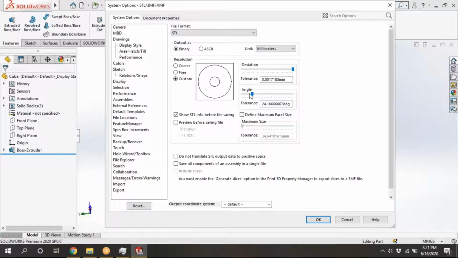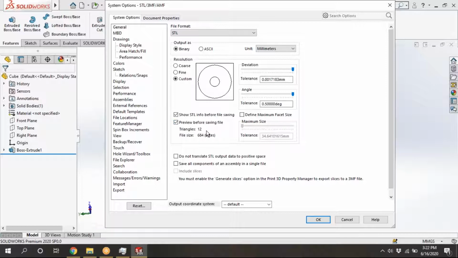And the angle also. See here, I am changing. Less tolerance in the angle means the part surface quality will be good. For that, we need to preview before saving the file. After clicking preview before saving file, only then can we see the triangles and file size.